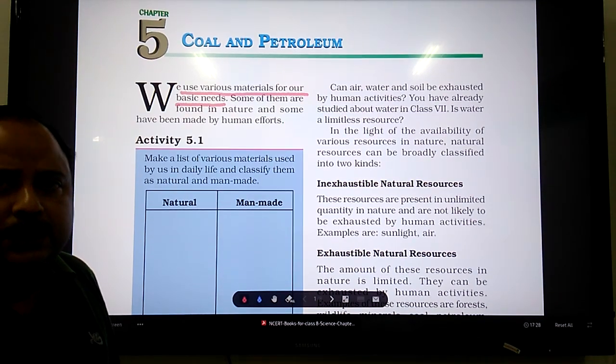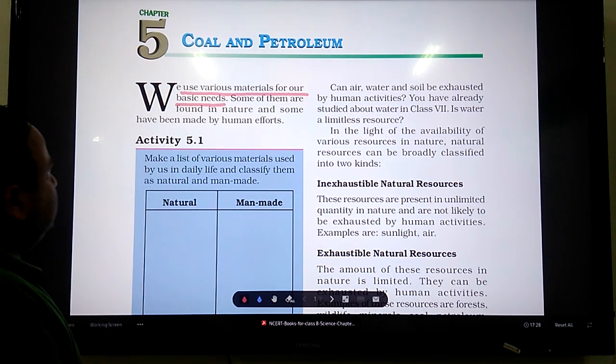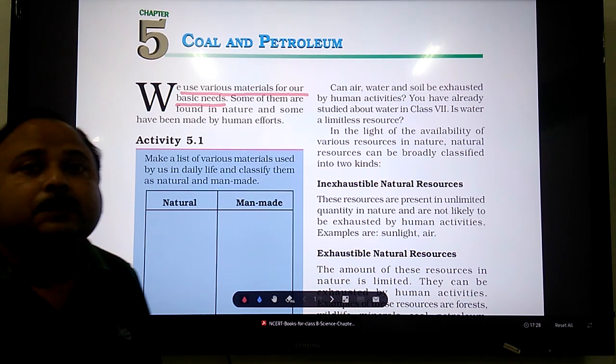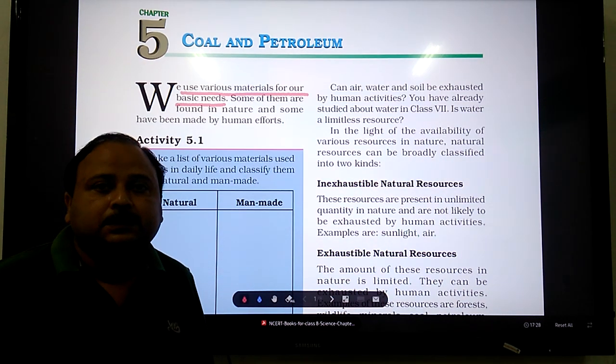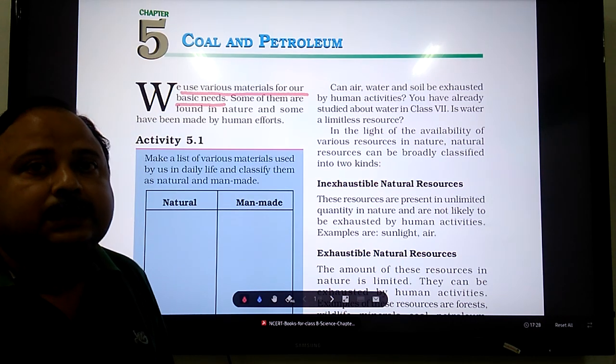Hello children, in today's class we will start a new chapter, coal and petroleum. We use various materials for our basic needs. Basic needs means fundamental needs or urgent needs. Basic needs primarily include food, clothes and shelter.